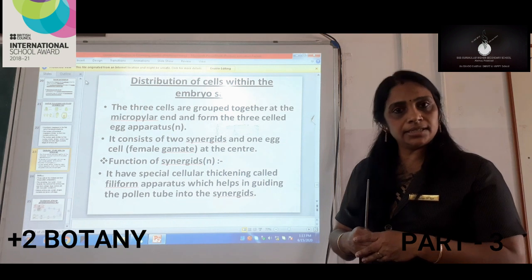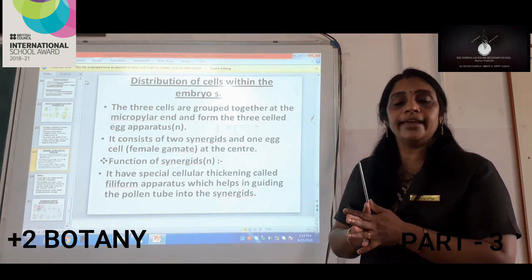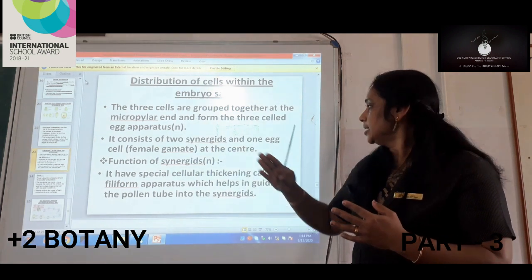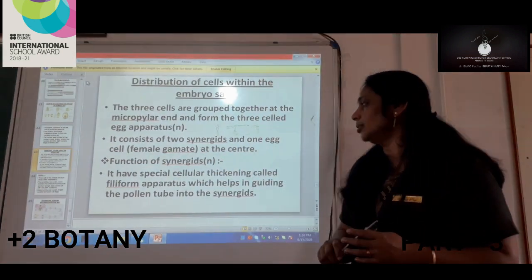In the area of synergids, at the micropylar end, we can see synergids and there we can see hair-like structures. These hair-like structures are called filiform apparatus. And what is their function?